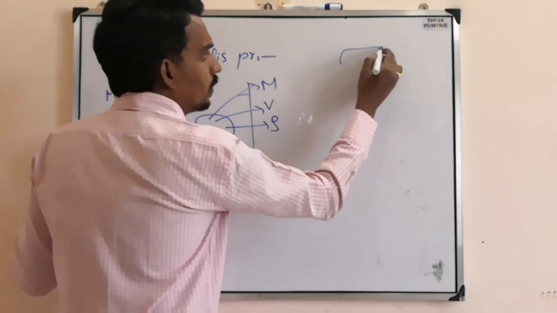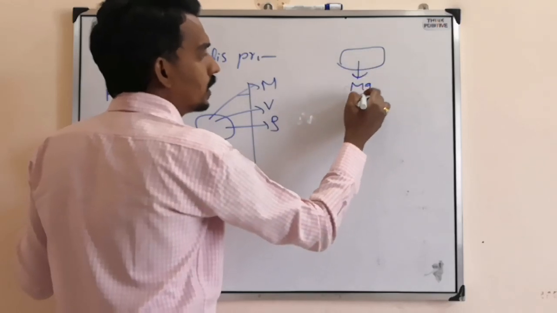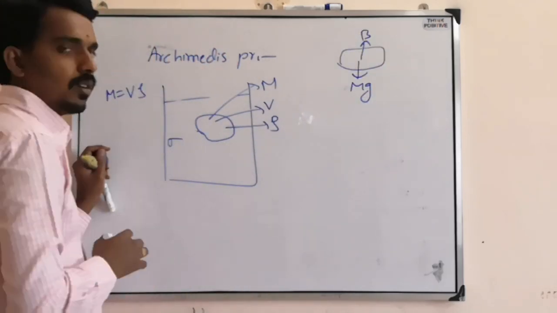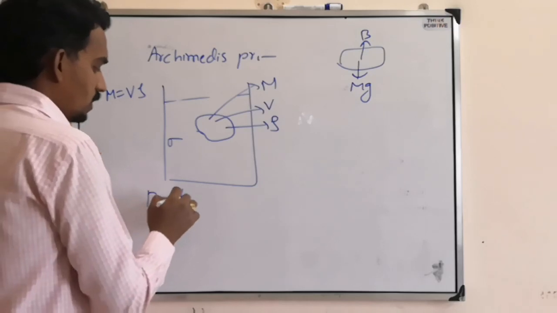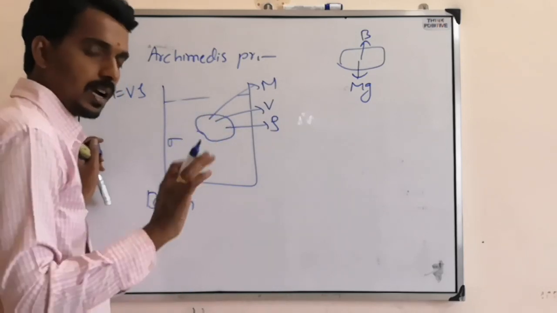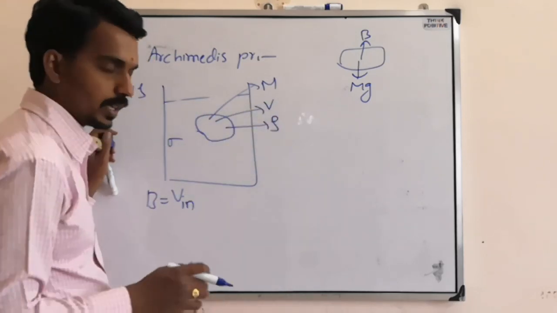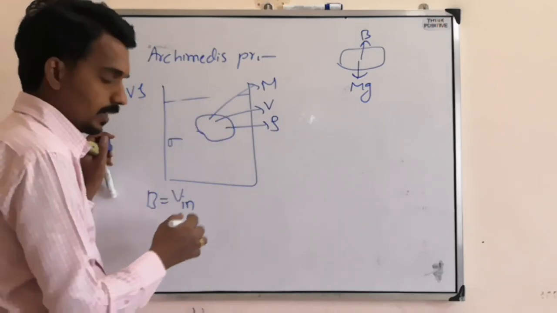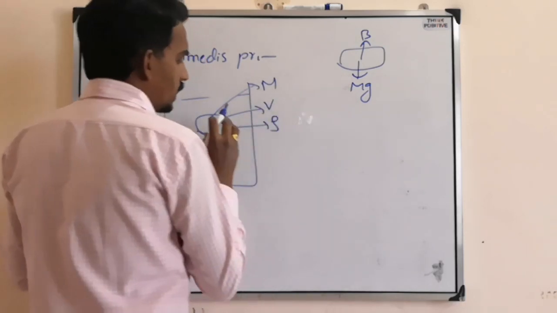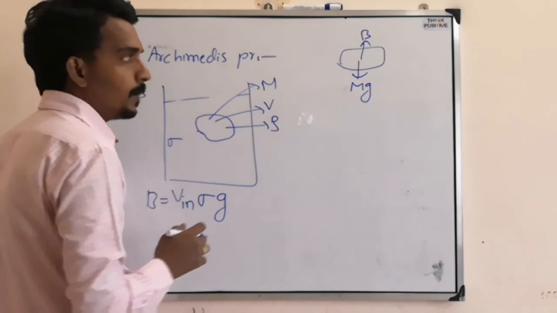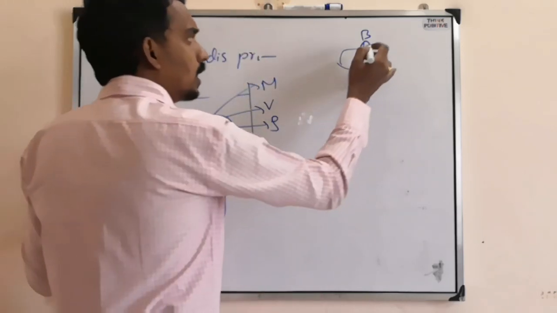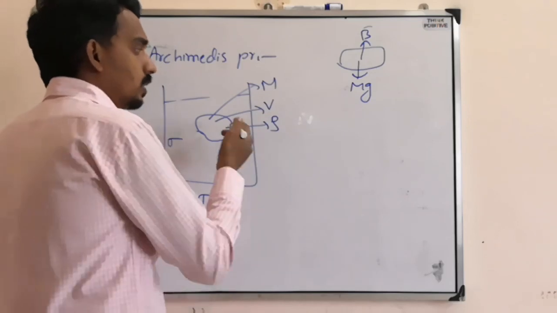It will sink when you consider the solid body: downward is mg, and upward it experiences one force called the force of buoyancy, which is equal to the volume of the solid body inside the liquid, not the total volume of the solid body, into the density of liquid into g. So a solid body inside the liquid experiences two forces: one is its weight due to gravitation, another is the force of buoyancy due to the liquid.